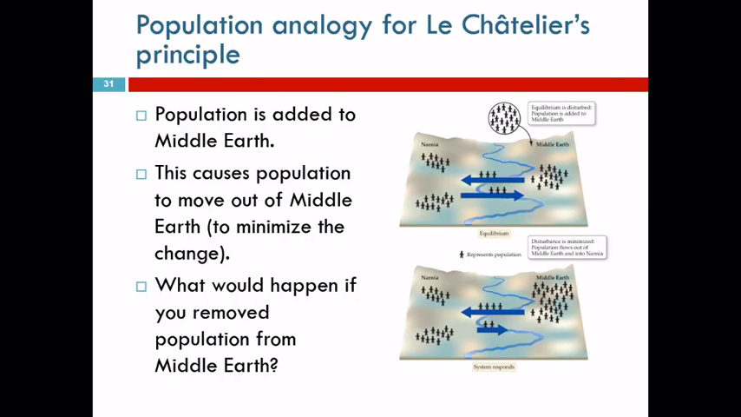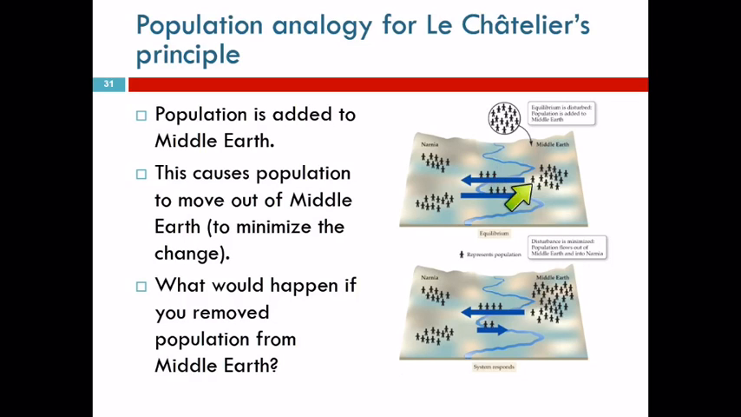Let's go back to our population analogy. We had this dynamic equilibrium between people living in Narnia and people living in Middle Earth. People were moving in both directions because people are never satisfied with where they are. But the rate of immigration in each direction was equal, and so the populations were constant. Now, a spaceship comes and drops a whole bunch of people into Middle Earth. It's suddenly more crowded.